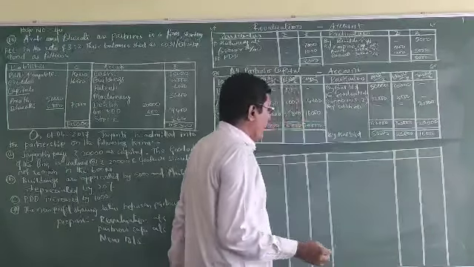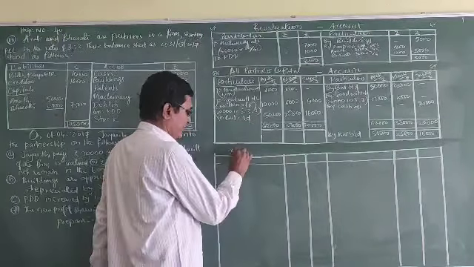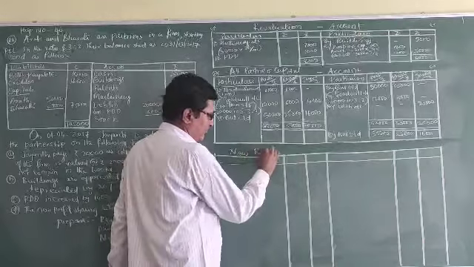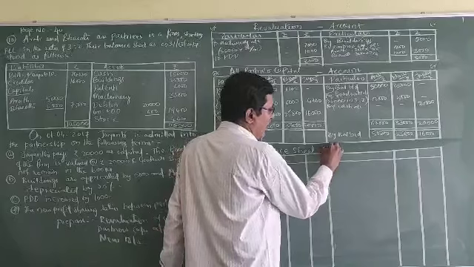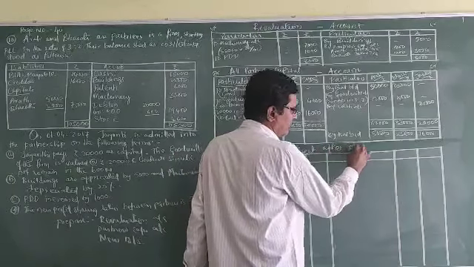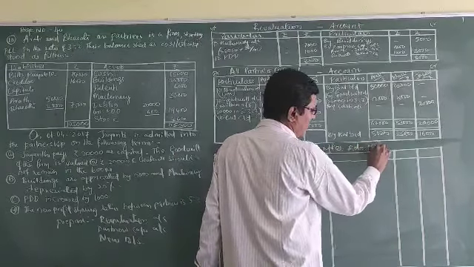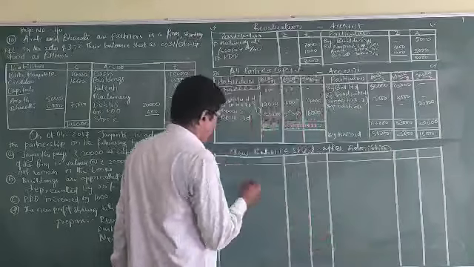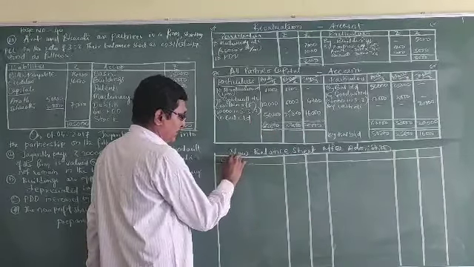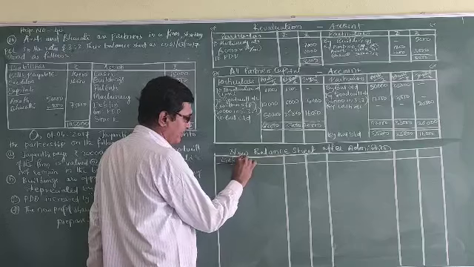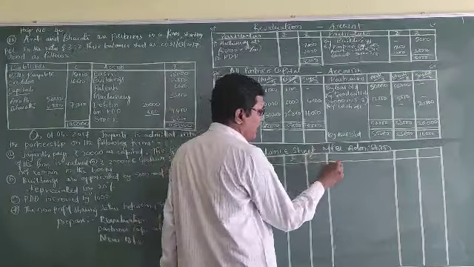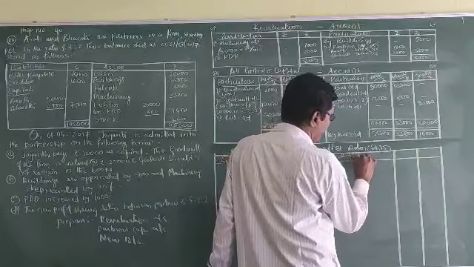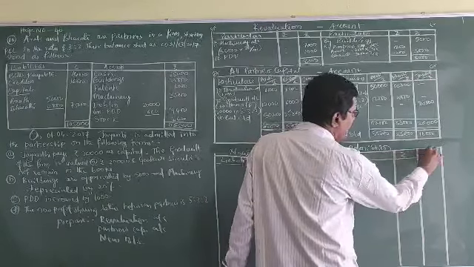New balance sheet. After admission, liabilities rupees, assets rupees.